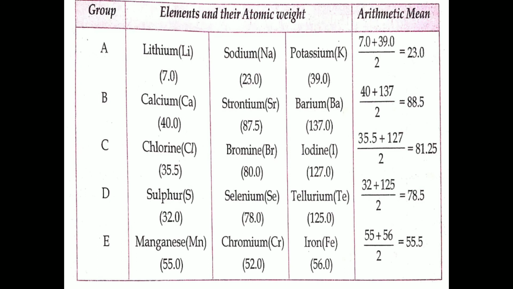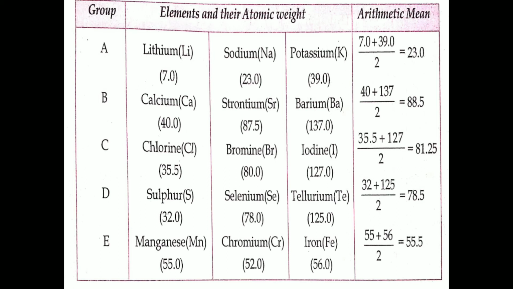Let us discuss some examples. In the triad calcium, strontium, barium, the average of atomic weights of calcium and barium is equal to 88.5, which is approximately equal to the atomic weight of strontium, 87.5. Another example, chlorine, bromine, iodine. The average of atomic weights of chlorine and iodine is 81.25, which is approximately equal to the atomic weight of bromine, that is 80.